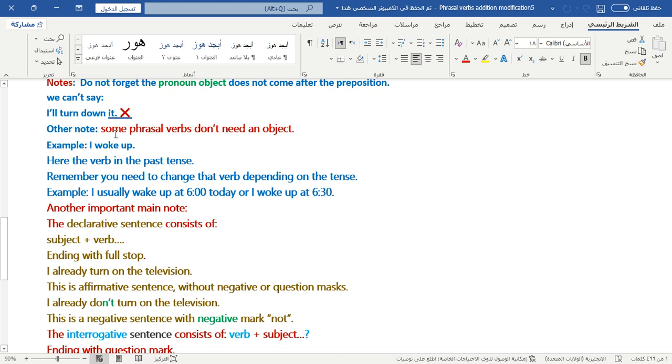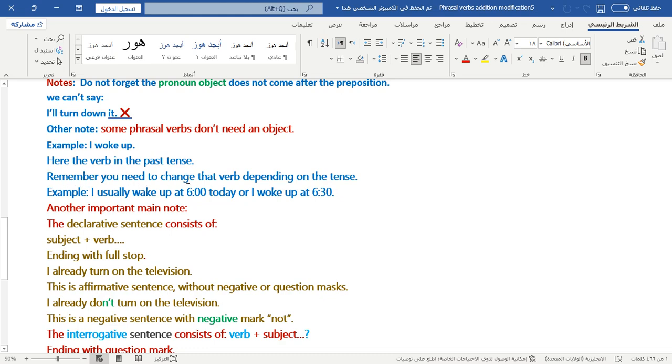Other notes. Some phrasal verbs don't need an object. As in this example, I woke up. It's complete in meaning, so we don't need an object. Here, the verb is in the past tense, woke, not wake.